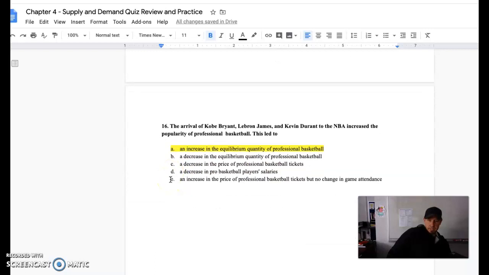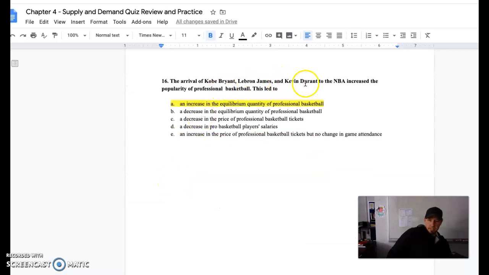And lastly, number 16, Kobe Bryant, LeBron, and Kevin Durant make their way to the NBA and increase the popularity of professional basketball. What's this going to lead to? Well, we know that this is going to be a demand side change. Kobe, LeBron, very popular, very fun to watch. Consumers can't get enough. They want to watch these individuals.